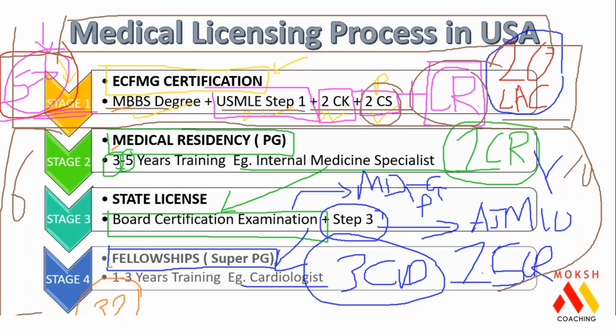The same student, if he does MBBS from India and PG from America, settles at the age of 27 years. So you are saving 5 years of your life if you work hard for this initial stage. This is how the process works. This is a complete picture from day one of your med school until you get admission.